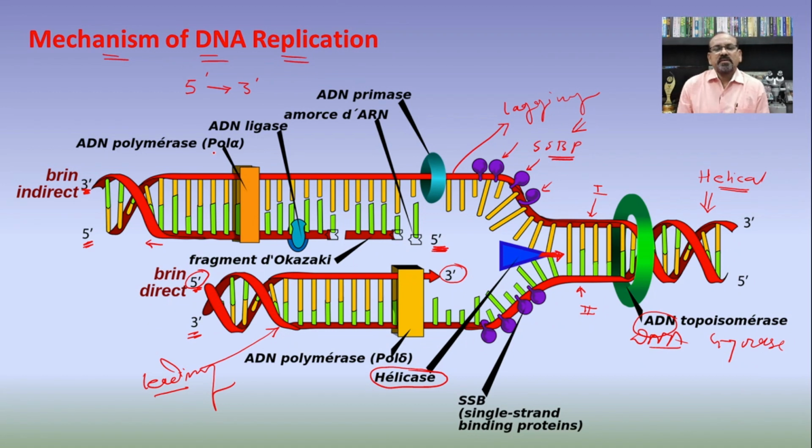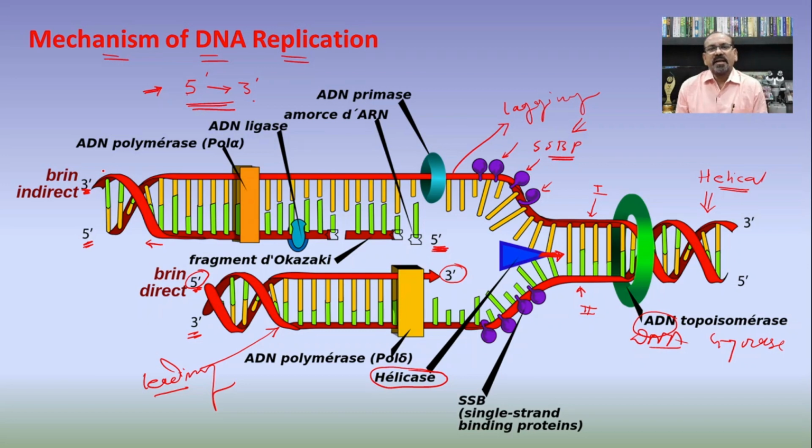Now when these DNA strands are exposed or separate from each other, as I told, the DNA molecule is synthesized in a 5' to 3' direction because the DNA polymerase works in this direction. So first of all, every time before the synthesis of the DNA molecule on the leading strand or the lagging strand, there is a necessity to have the synthesis of the RNA primer.